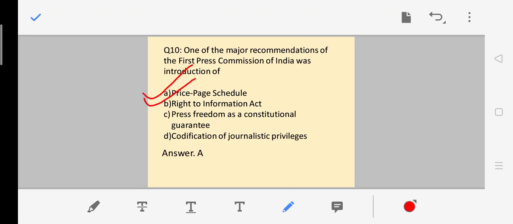We will do a chapter, a series of videos on media law and ethics. There we will talk about the first Press Commission, second Press Commission, Press Council, etc. So here the answer is A, that is price page schedule. That was one of the major recommendations of the first Press Commission of India.